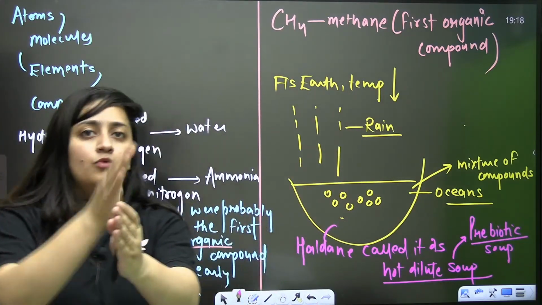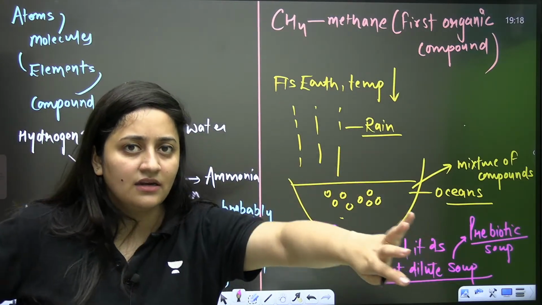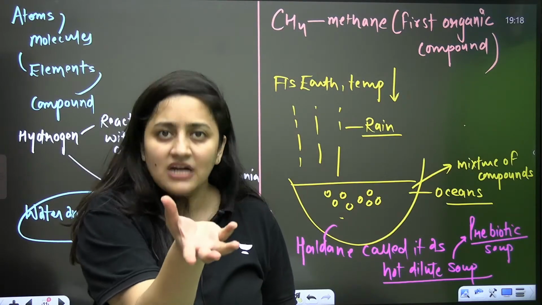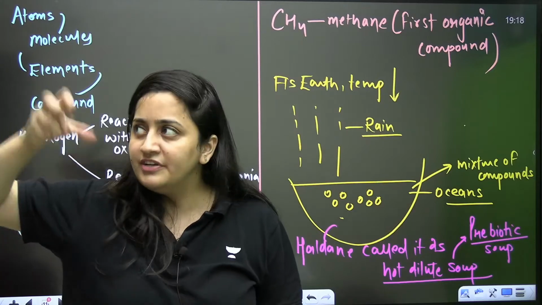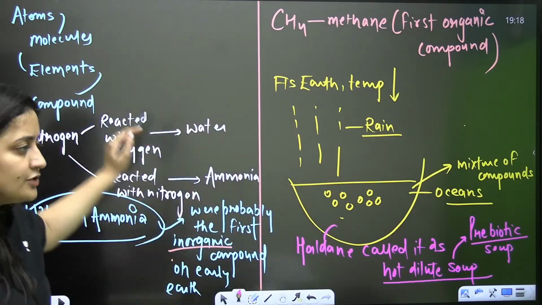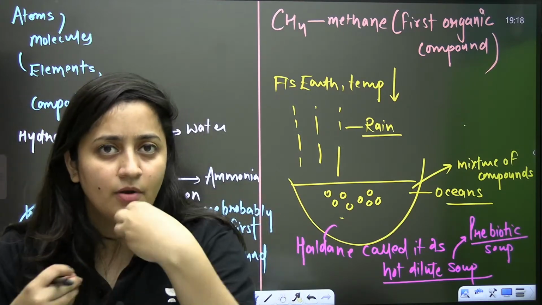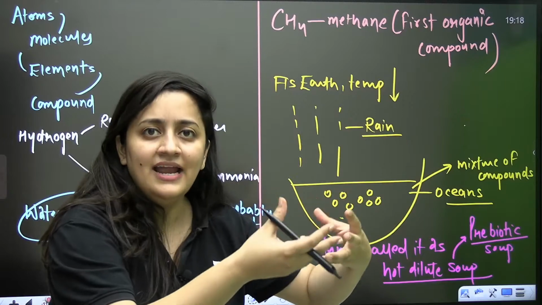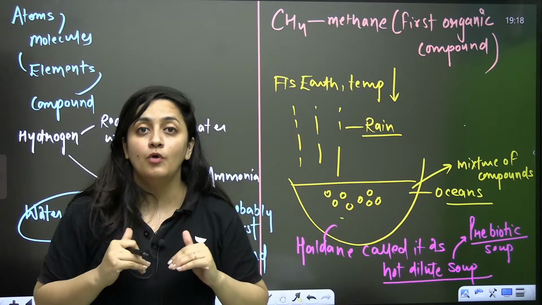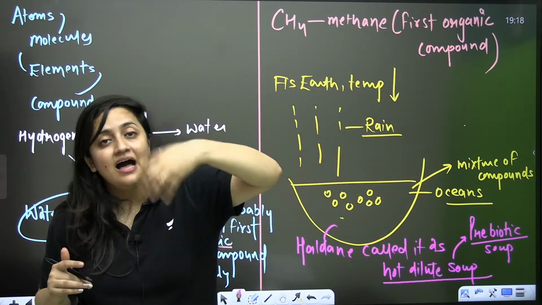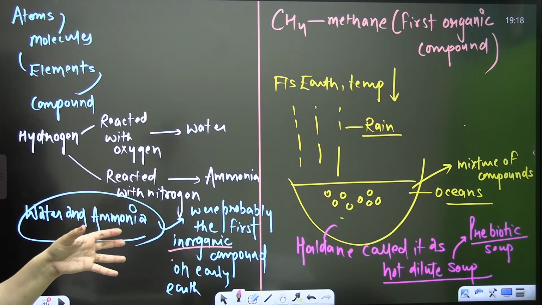So if we have the ammonia, it's simple. You have the ammonia, you have the methane, you have certain other compounds. Yes, you can get the carbohydrate part as well, and you can get amino acids, which can further form proteins. So the base was that atoms were combining, forming molecules, and these formed compounds, inorganic and organic. Organic compounds of low molecular weight and high molecular weight all formed from this. Clear?